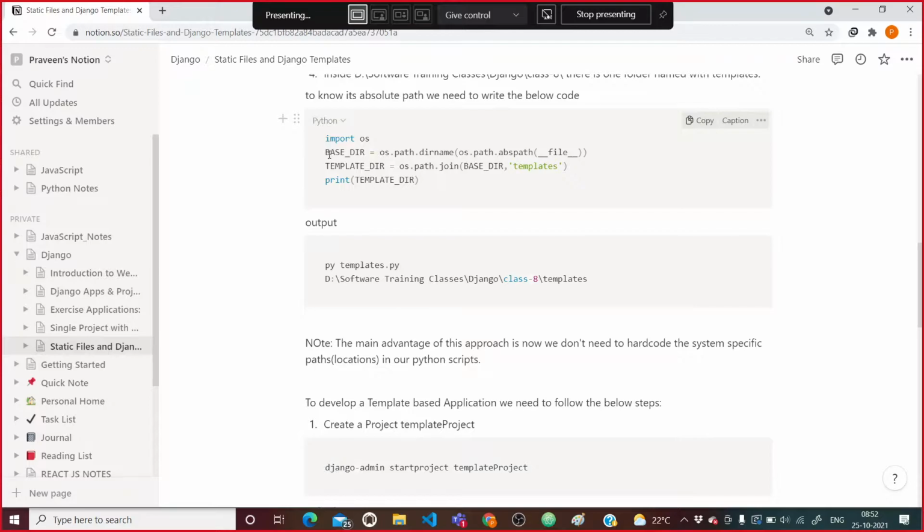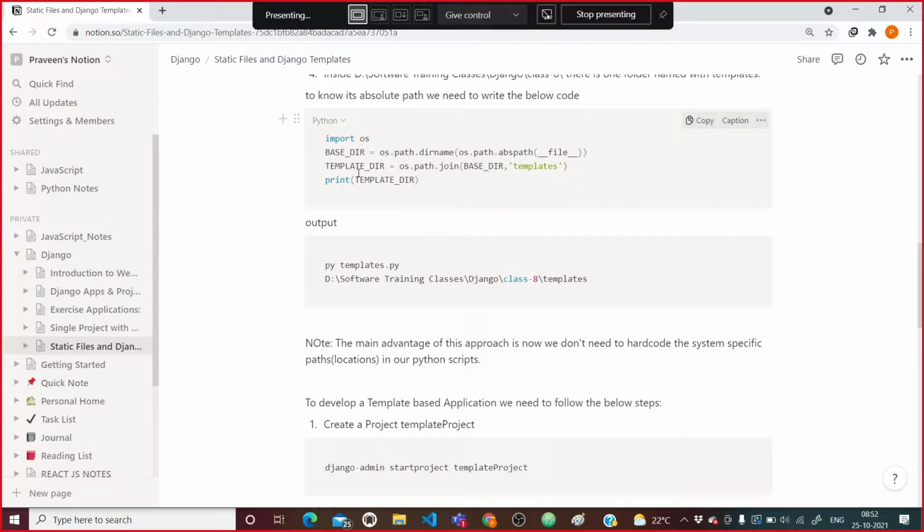We are saying, what is the base directory of the template folder. To get the base directory, we pass the file name. First of all, some file is there, and for that file I want to know its base directory, where my project is. Now, at this folder I am creating a template and I want to know the template directory.